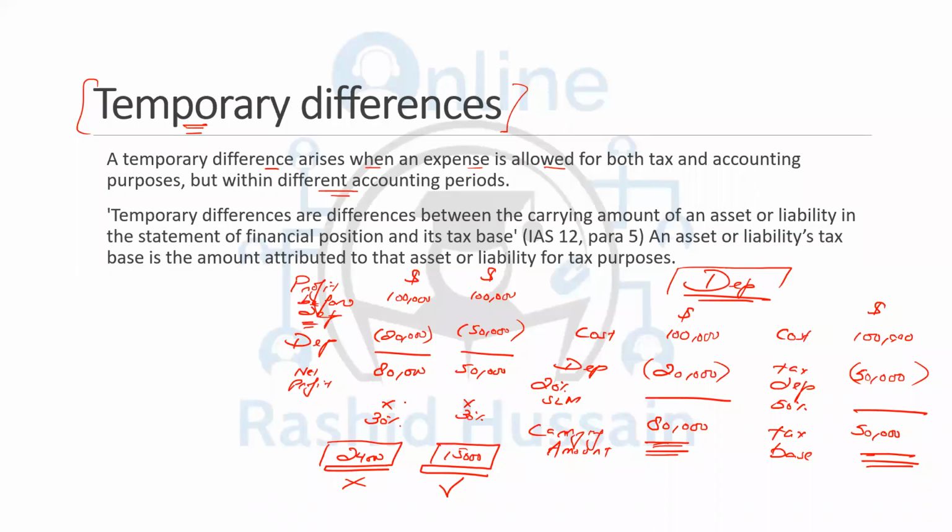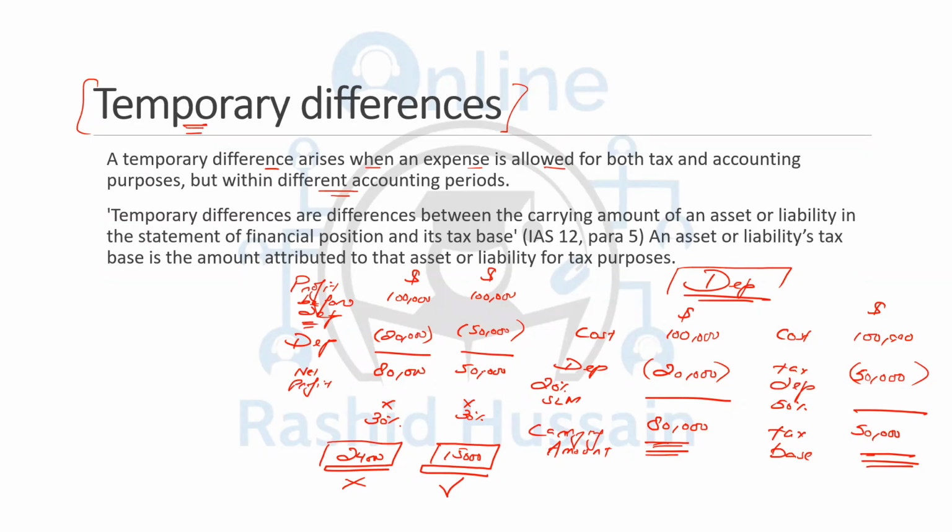But it's a temporary difference. Even in the next year, you will be having depreciation of 20,000 and tax depreciation of 50,000. In the next year, according to the taxation authority, your asset will be fully depreciated. In the third year, you will not be having anything to subtract from the profit because you have already claimed the 100% of the tax depreciation, 50% in the first year, 50% in the second year.